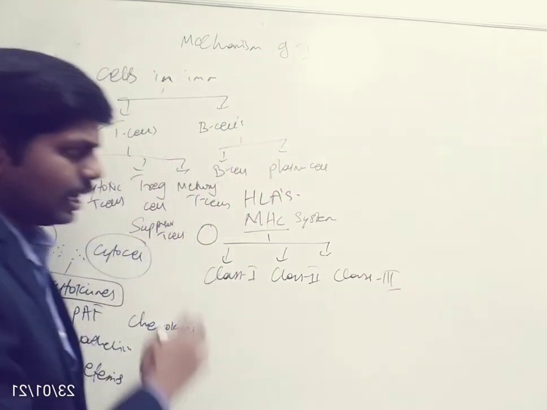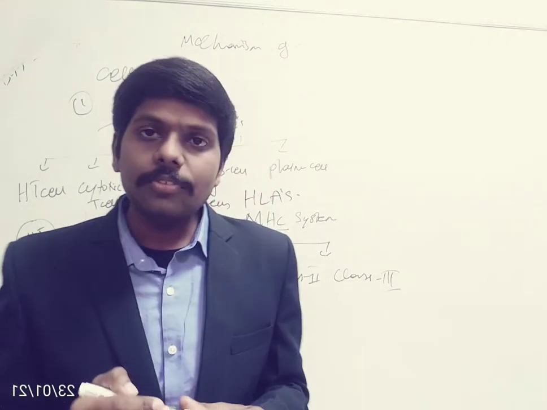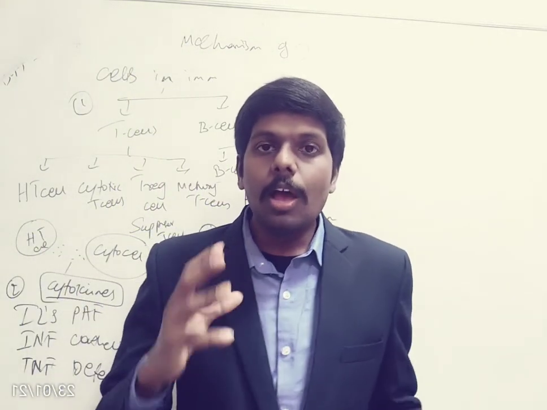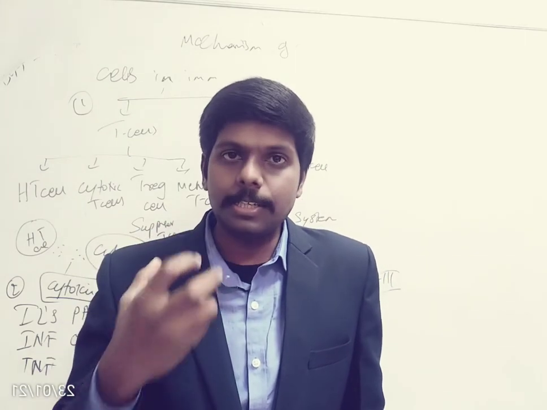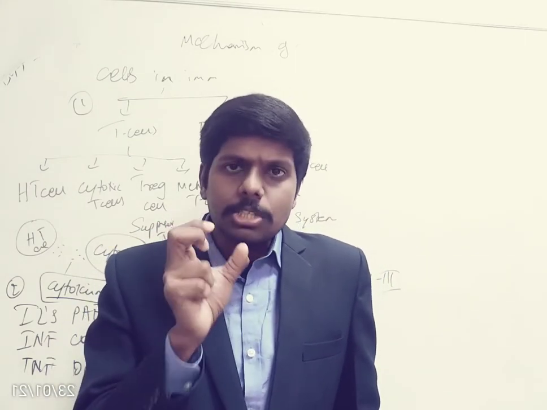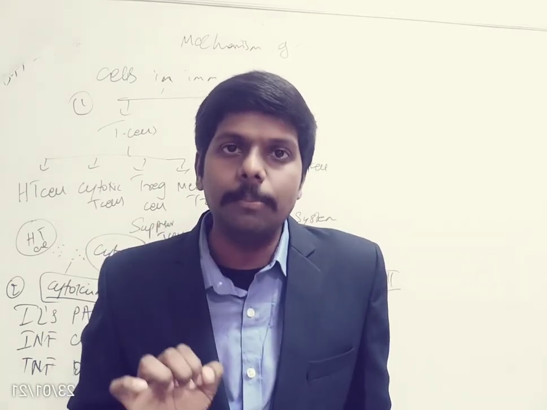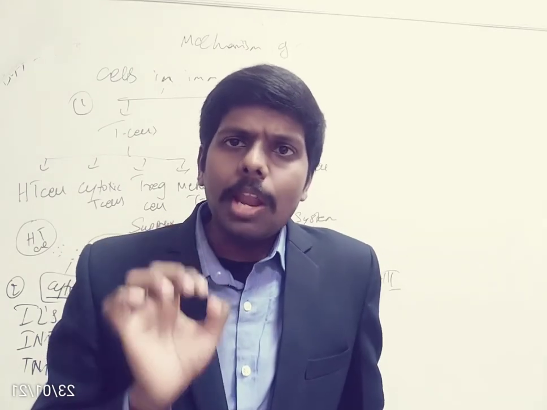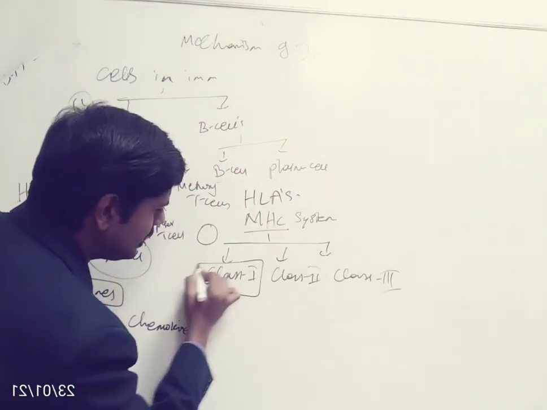What is the significance of this MHC system? The main significance is that MHC acts as a cellular identity. These are certain markers or receptors that are present in each and every cell in our body. Typically all our body cells will contain class 1 MHC receptors.